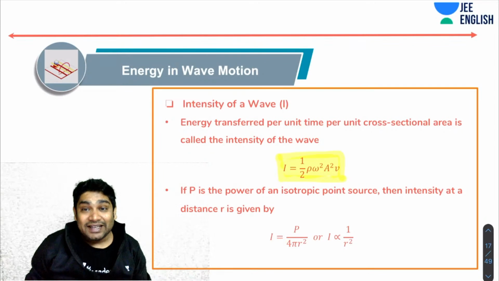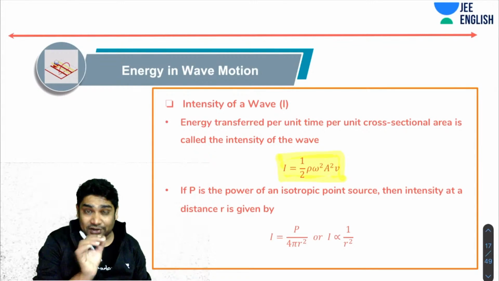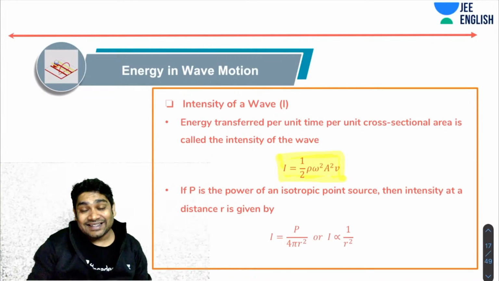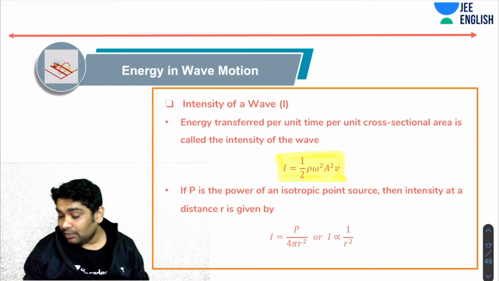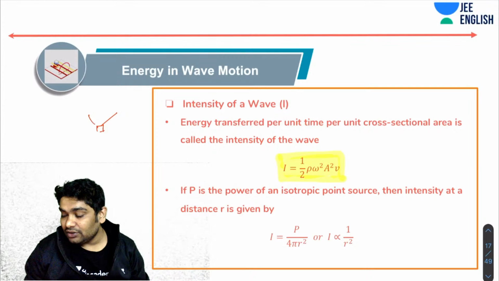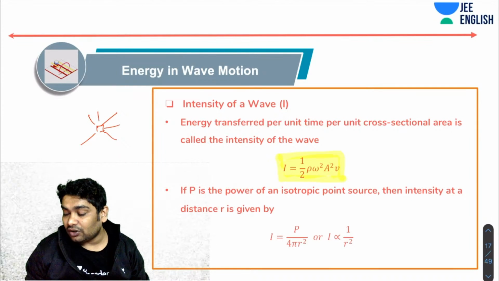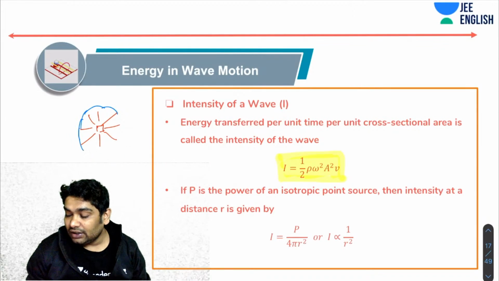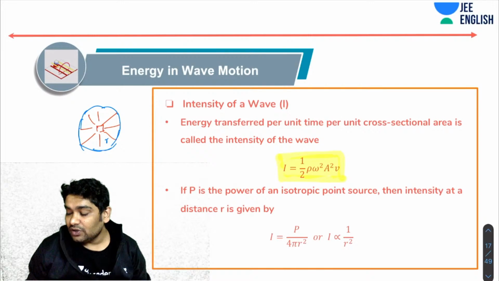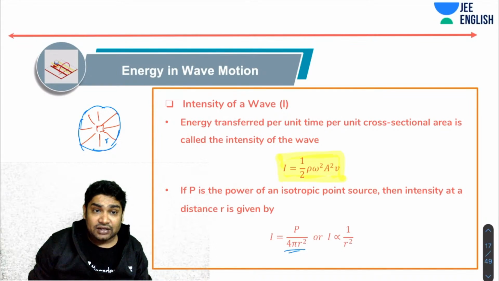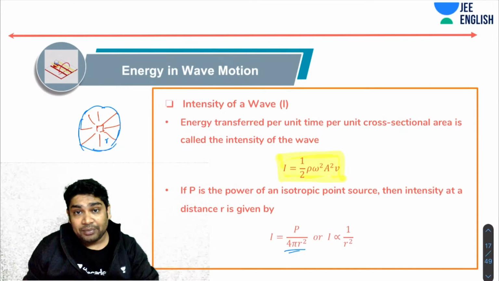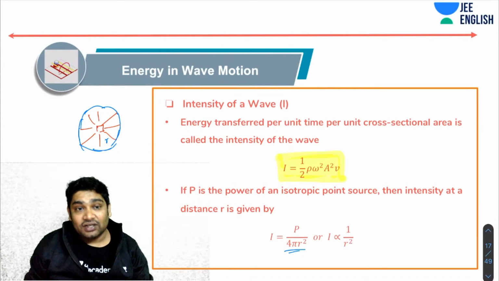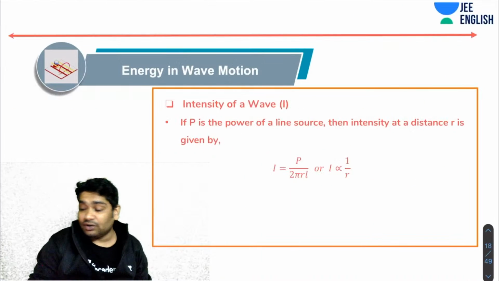So next, if P is the power of an isotropic point source, so if you have a point source of waves which is spreading waves in all directions, then at a distance r, the power emitted by the source tells you the total energy per unit time. Per unit cross-sectional area at a distance r, this entire energy would have spread over the area of a sphere of radius r, correct? The sphere of radius r has an area of 4 pi r square. So the intensity at a distance r becomes P over 4 pi r square, or the intensity falls off with distance inversely with r square. That is what you need to remember.